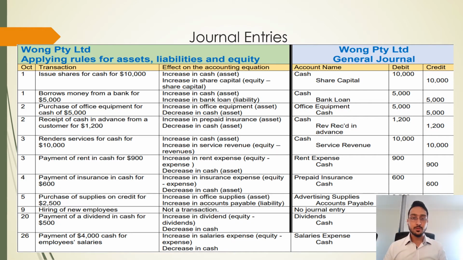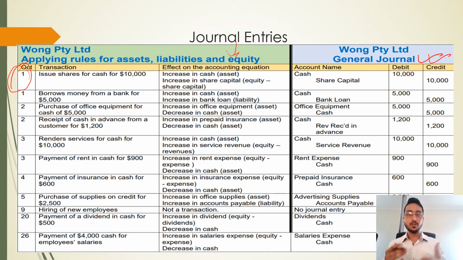Alright, so the next part we'll be discussing today will be the journal entries. We have got the journal entries of Wong Limited, which gives an idea of the transactions. On the left hand corner here, we can see that this is a transaction, and this is the effect, and this is the journal entries of Wong Limited. So if we discuss this one, then we'll be clear how the parts will go through.